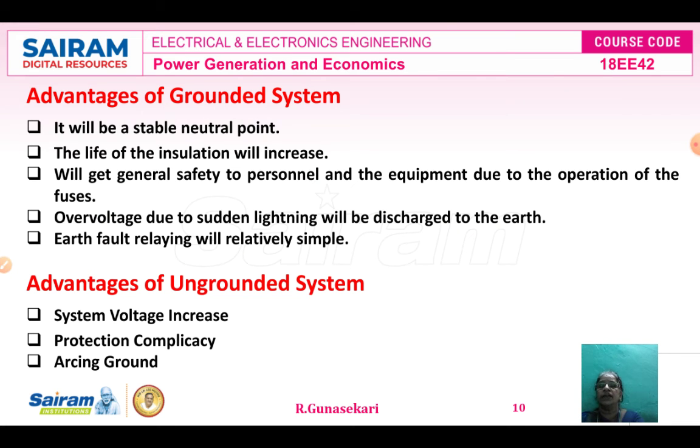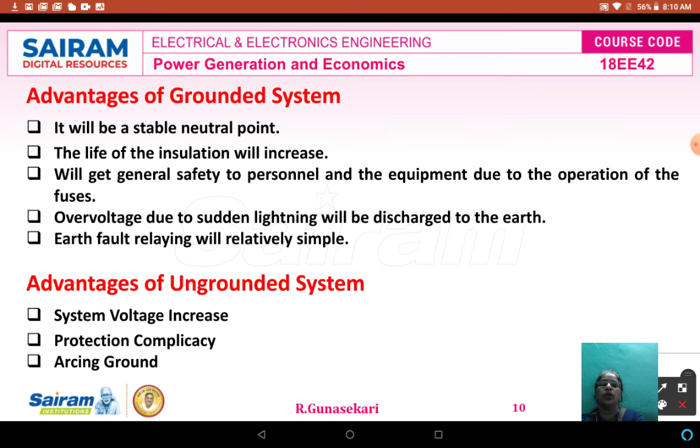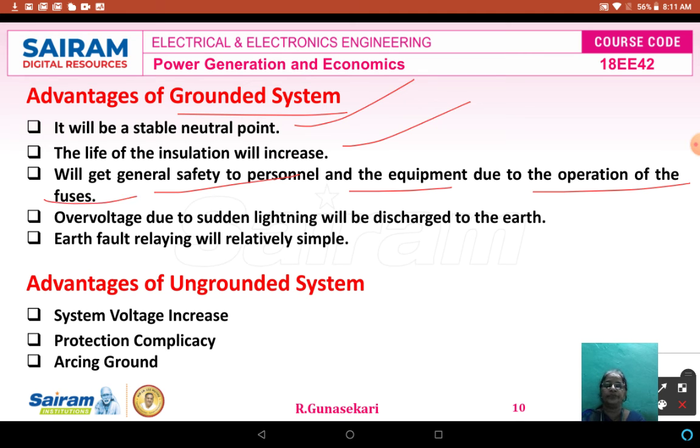Now you see what are the advantages of the grounded and ungrounded system. Already we studied what is meant by grounding, what is the necessity of grounding, and what happens if ungrounded. Now the advantages of the grounded system: it gives a stable neutral point, the life of the insulation will increase, and it gives general safety to the personnel as well as the equipment due to the operation of the fuses.